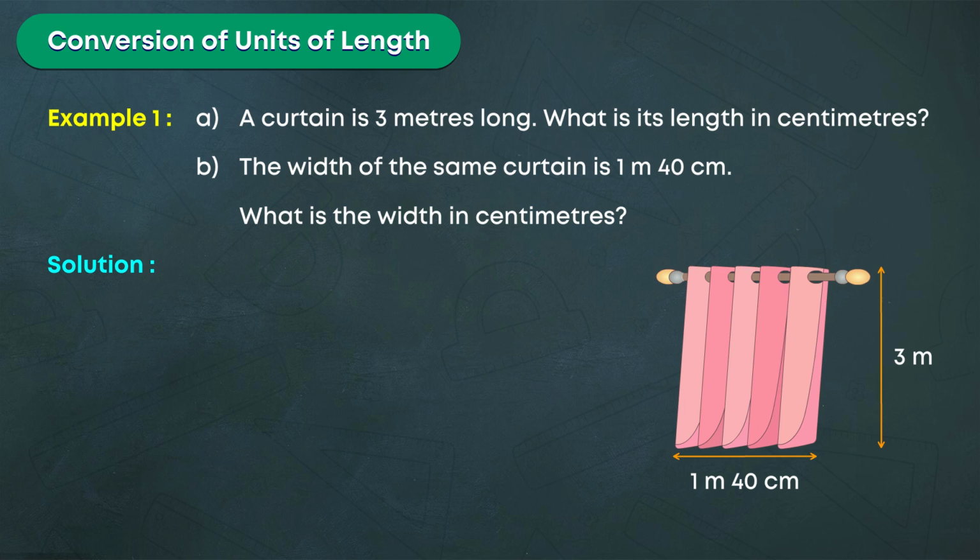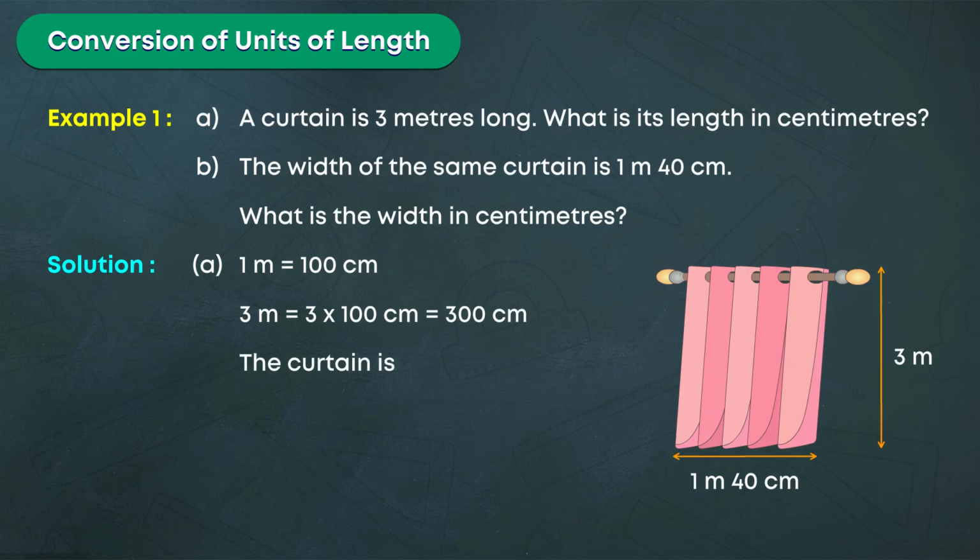Solution. 1 meter is equal to 100 centimeters. 3 meters is equal to 3 into 100 centimeters, which is equal to 300 centimeters.